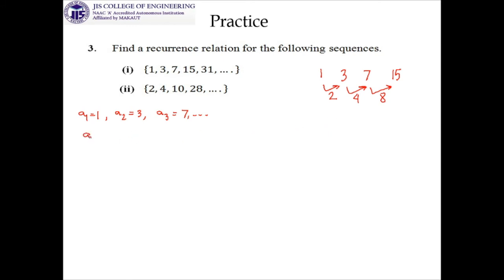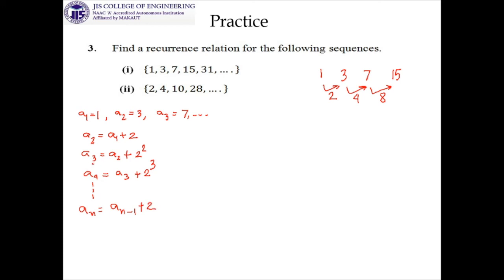So can you write a2 is equal to a1 plus 2? Then can you write a3 is equal to a2 plus 4? But in place of 4, if you write 2 square, then a4 is equal to a3 plus 8, since 15 is coming from 7 by adding 8. 8 means we can write 2 cube. So if I am confident by writing this, then I can write an is equal to an minus 1 plus 2 to the power.